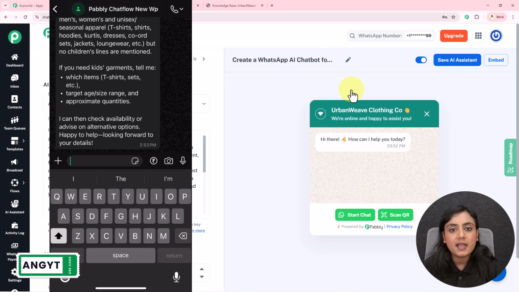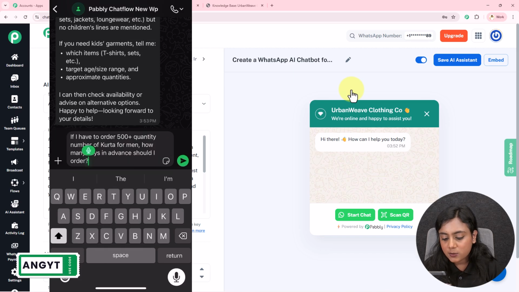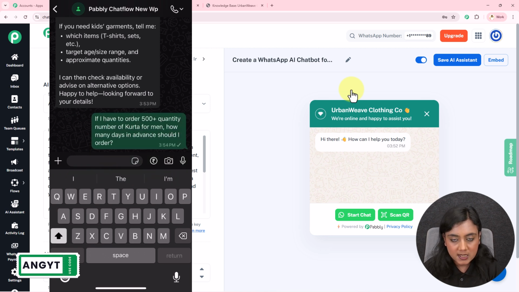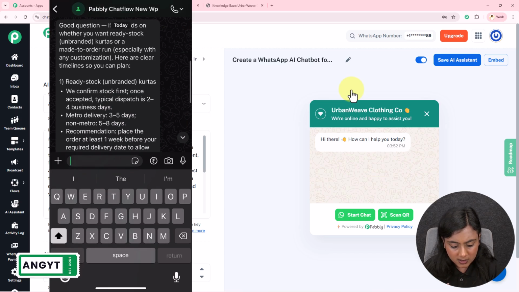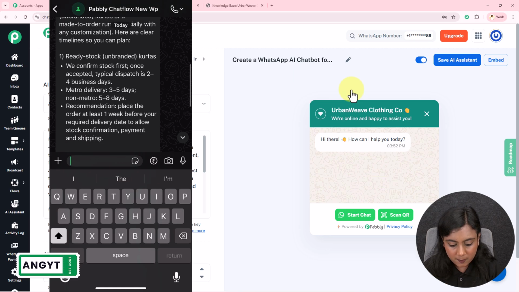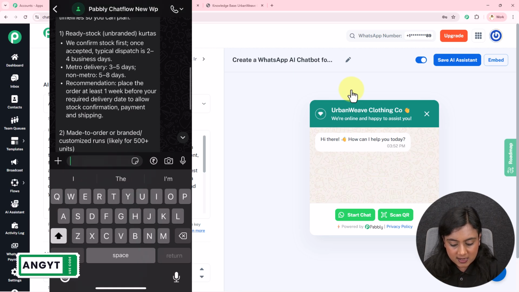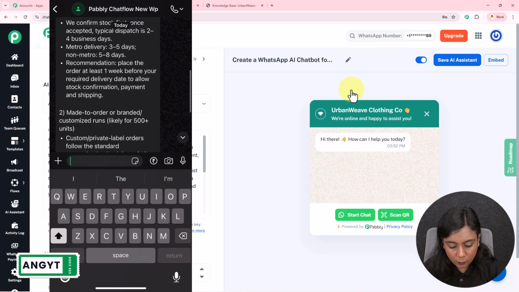So I will ask my next question. If I have to order 500 plus quantity of kurtas for men, how many days in advance should I order? Okay, so this is my next question I'm asking this bot. I will wait for the reply right now. Good question. It depends on whether you want ready stock unbranded kurtas or made to order, especially when it's customization. Ready stock, once confirmed and accepted, is typically 4-5 days.